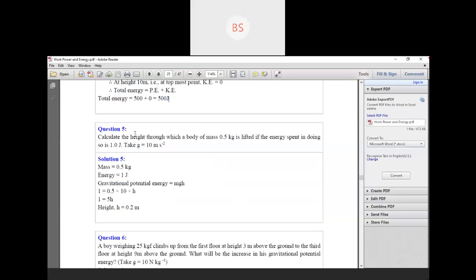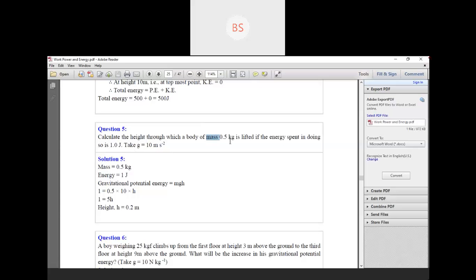Okay, next we'll move to question number 5. Calculate the height through which a body of mass 0.5 kg is lifted if the energy spent in doing so is 1 joule. Take G is equal to 10 meter per second square. So after reading, children, we need to understand what all things they have given.